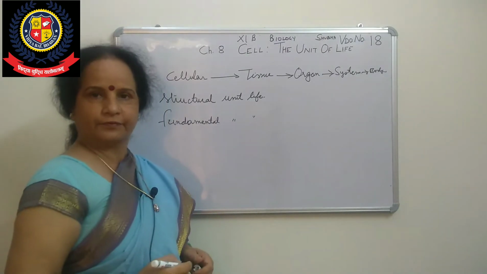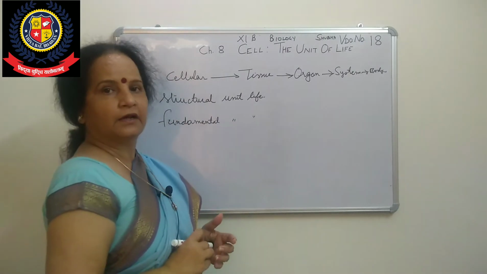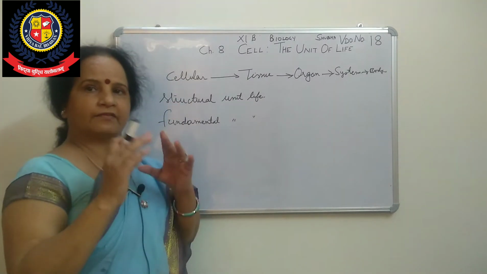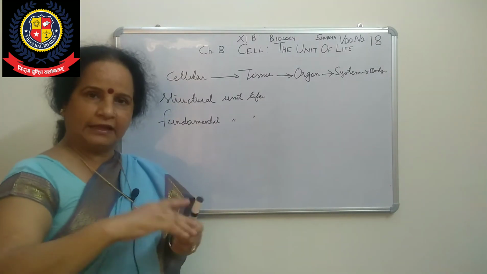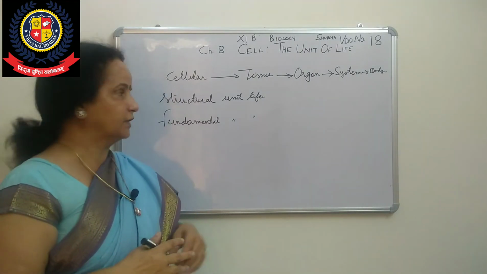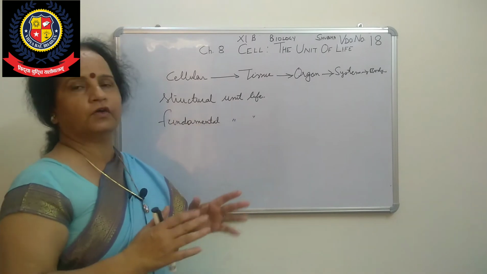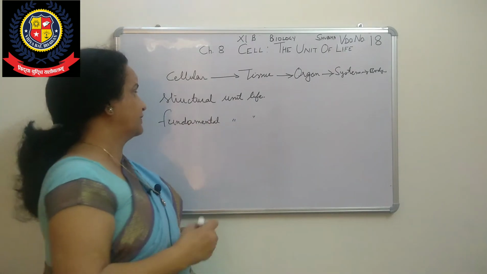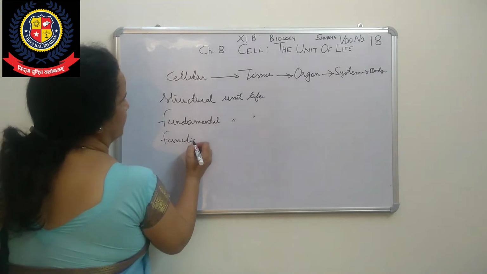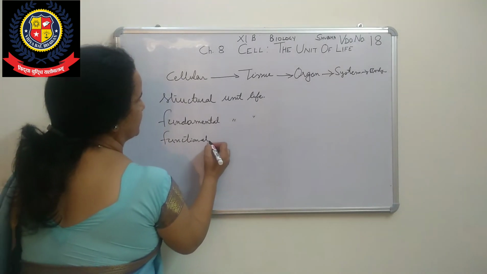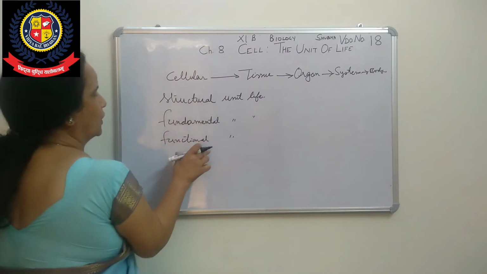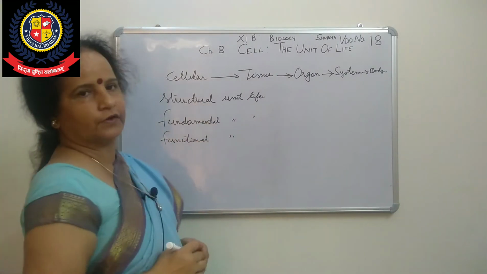we cannot imagine life. If we take amoeba, a unicellular organism, and there is anything less than this cell, then life is not there. So we see the structural basic unit of life. It is also known as the functional unit of life. Cell is known as the structural, fundamental, and also the functional unit of life.